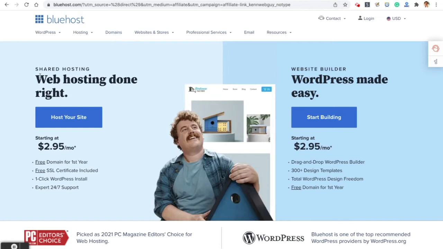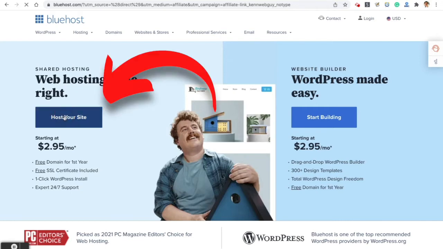Coming to Bluehost, I see now they're offering two different ways to get started. I think they're essentially the same thing, except there appears to be new software that Bluehost proprietarily created, a website builder. And I'm hesitant to go this route because I think it'll add more software that you've got to think about and worry about and probably never use. Click on Host Your Site.